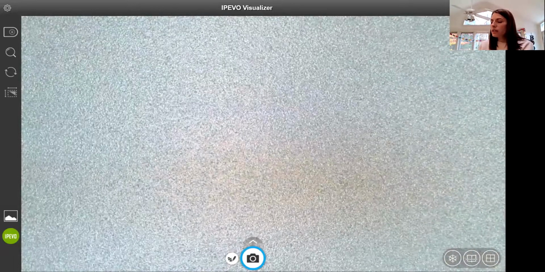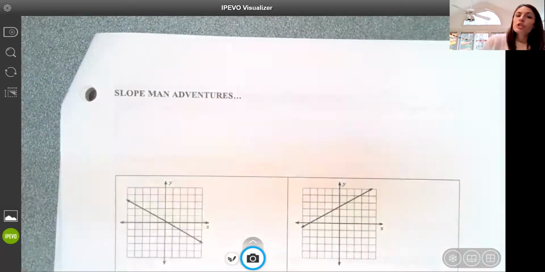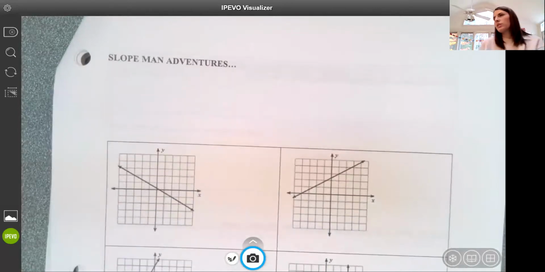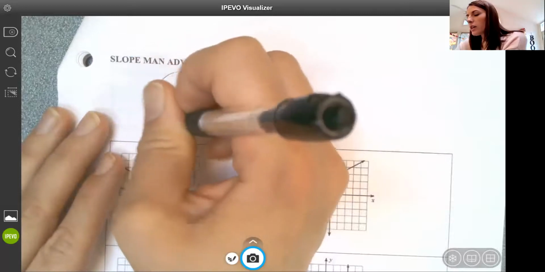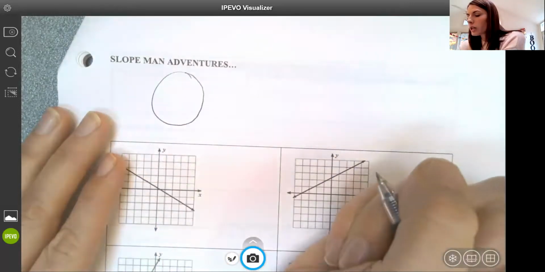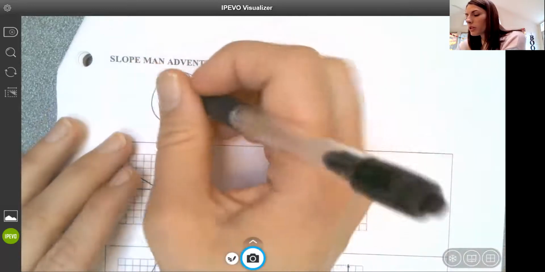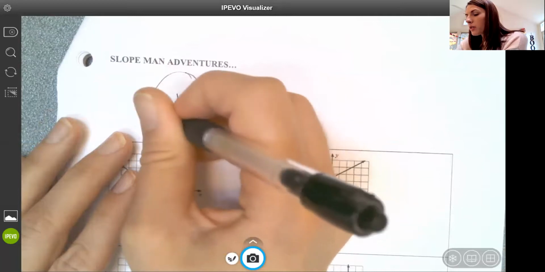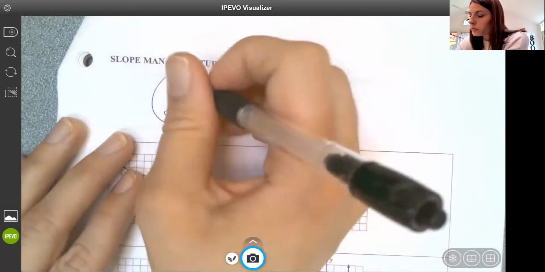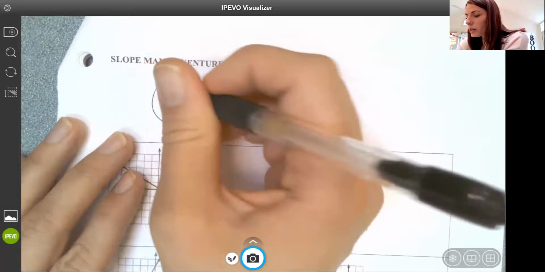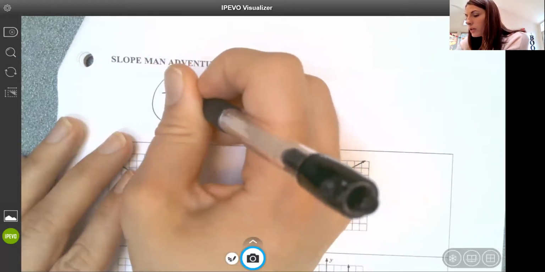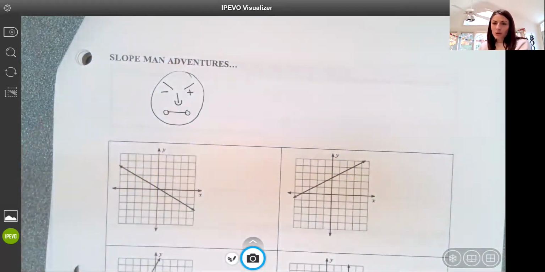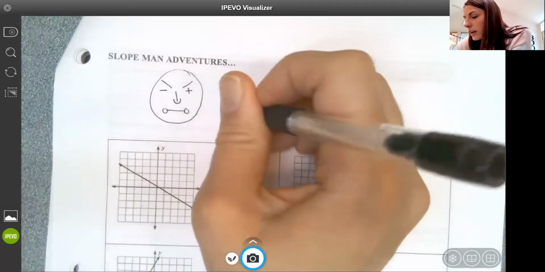Another kind of hint that I give students would be slope man. Now I think at the middle school there's a different slope man, and I don't always remember what it is. I think they do like a face to help remember the types of slope, and they do undefined, I know, is the nose, 0 is the mouth, and then they do eyebrows, and they go negative, positive. I think that's the slope man that you may have seen at the middle school. I do a little guy here.